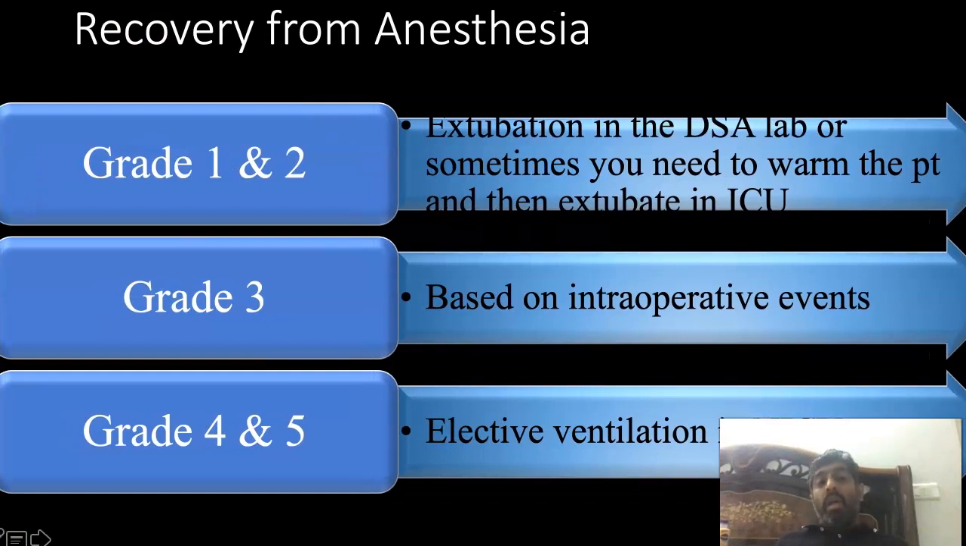And if we say recovery from anesthesia, it is no different from craniotomy. So good grade patients are generally extubated in the DSA lab. I already discussed that you need to warm those patients and extubate in the ICU if the patient is too cold. And based on intraoperative events, elective ventilation in the neuro ICU. So these are the things. Those poor grade patients need elective ventilation. Poor grade patients need to be extubated in the ICU. And if there is an intraoperative event, obviously they are going to be ventilated and we will see the post-operative course in the ICU.